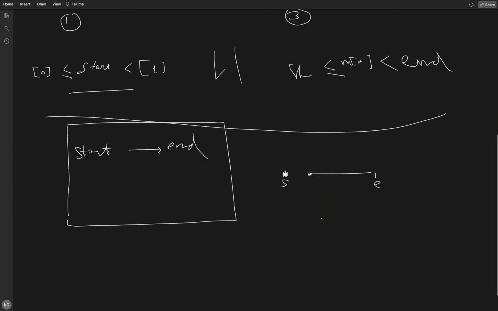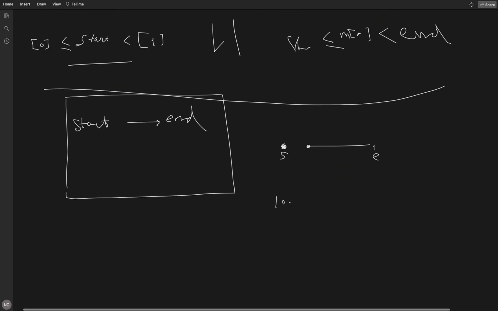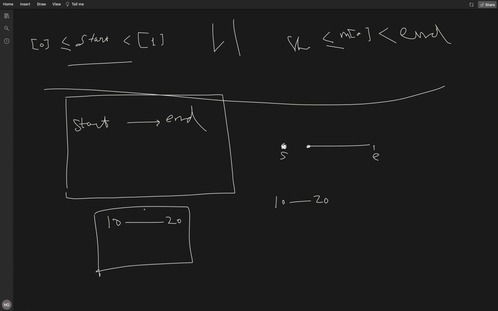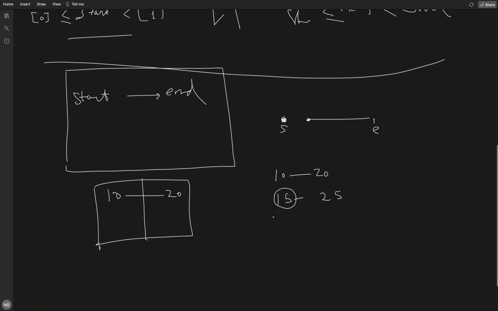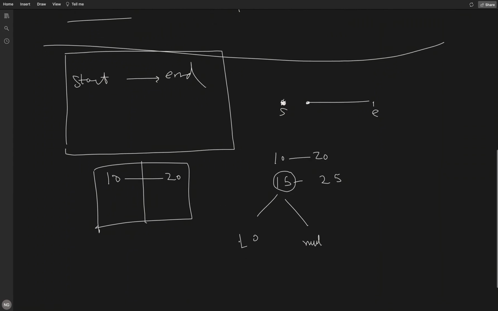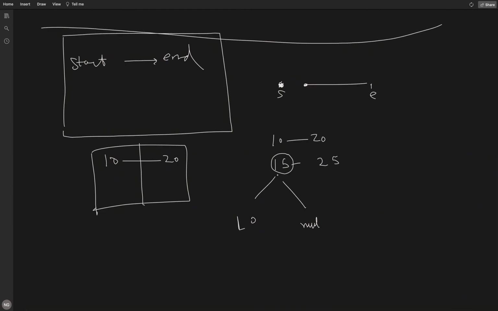So let's understand with the first example itself. First we are getting 10 and 20 as a meeting. So here we will just store 10 and 20 in our TreeMap. Now we are getting another meeting, 15 to 25. For that, by using start, we will try to find both keys, ceiling and floor. So the floor of this is 10 and the ceiling of this is null, as there is no key which is greater than 15. So here we got the ceiling and floor keys. So with floor, what we need to check, as we know, floor is just lesser than.